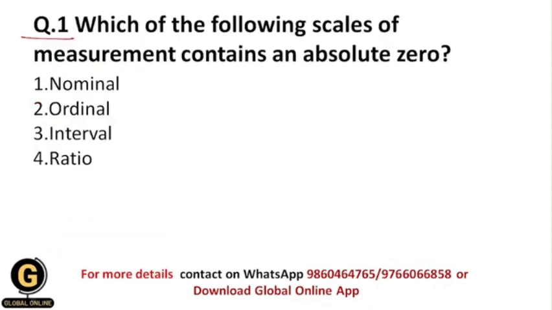Question 1 is, which of the following scales of measurement contains an absolute zero? Here they have given you 4 scales of measurement: nominal, ordinal, interval and ratio. So from these scales of measurement, which contains an absolute zero? Students, let us see one by one all the scales of measurement. Nominal. In the nominal scale, you can classify your variable only. Whatever data you have, you can only classify it. So there is only classification of the variables in the nominal scale.